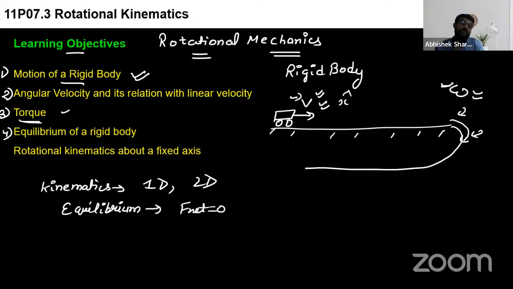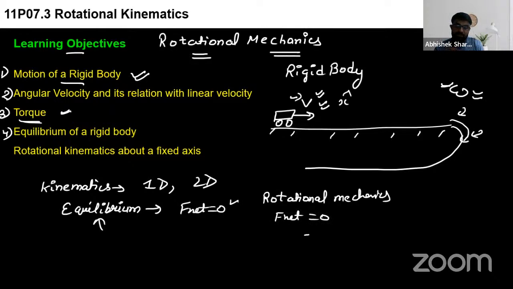But once we have cleared our third topic, that is torque, you will say the equilibrium in rotational mechanics means not just F net equal to 0. F net equal to 0 must hold, but with this, one more thing is important: torque net is equal to 0. This you know, what F net equal to 0 is. But what is this torque, and how to make the net torque on a body 0? That we'll understand after the third topic.